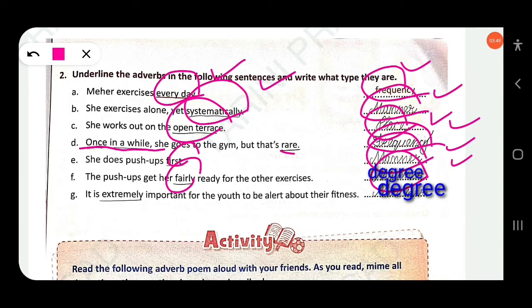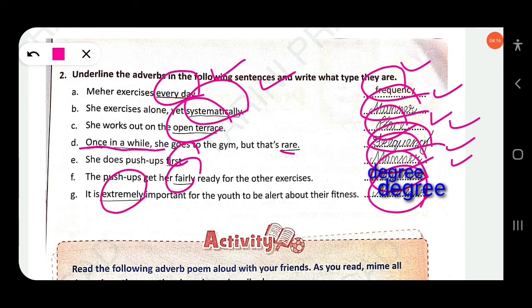It is extremely important for the youth to be alert about their fitness. Similarly, extremely can be called an adverb of degree. Extremely, partially, fully. In your book, four adverbs are given: adverb of manner, adverb of place, adverb of frequency, adverb of time.